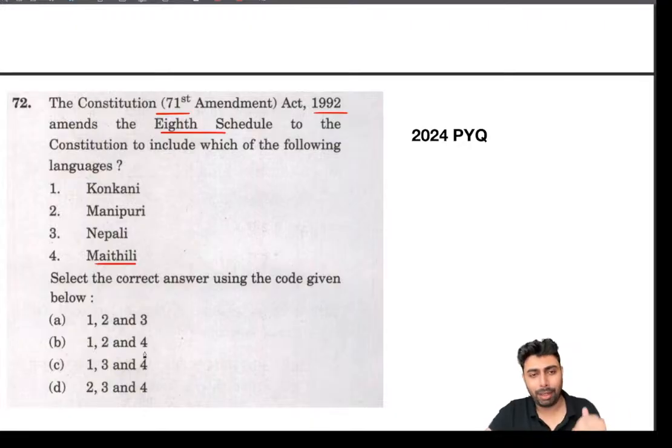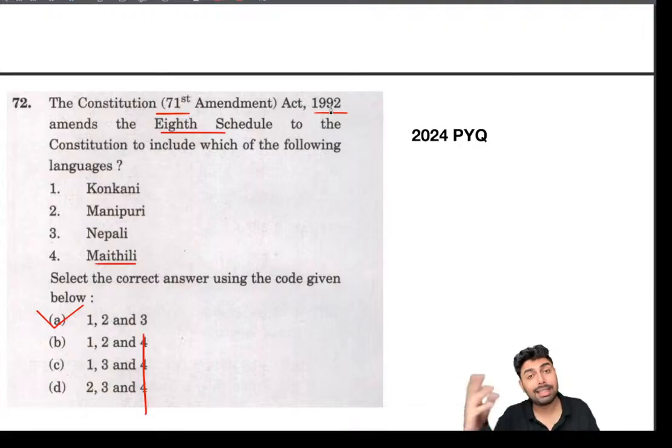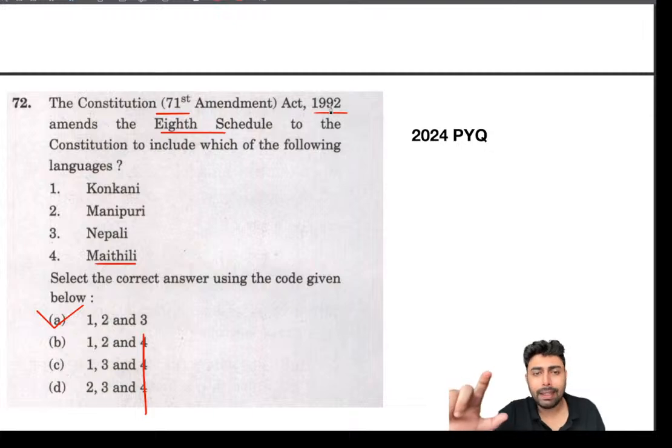So having that knowledge was actually required, everything that I knew was required, but I couldn't apply it. So I've taken this question to show you that having the knowledge alone wouldn't help. You have to be extra cautious and have some clarity about these things. Just eliminating Maithili would have given me the right answer, but I couldn't attempt this question because I got confused between this 92 and the 92nd Amendment, because I forgot the dates. So learn these things very clearly, especially these schedules and the amendments to them.